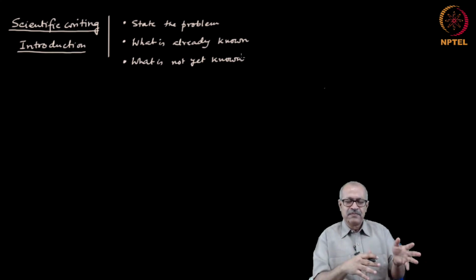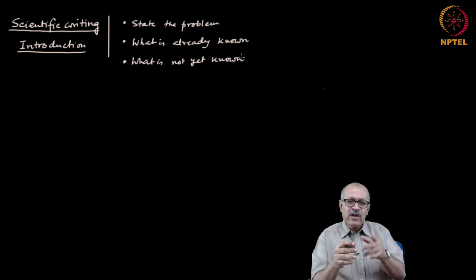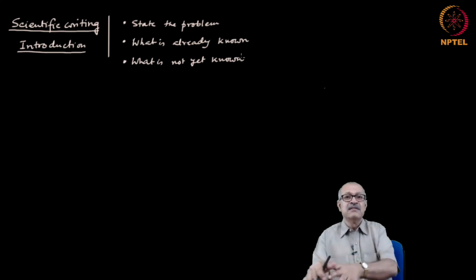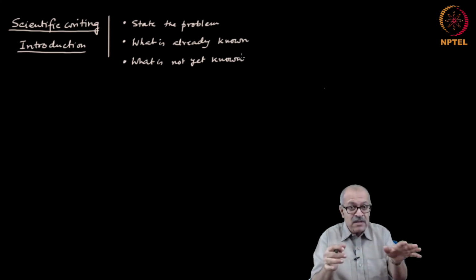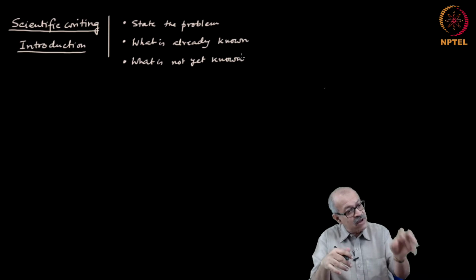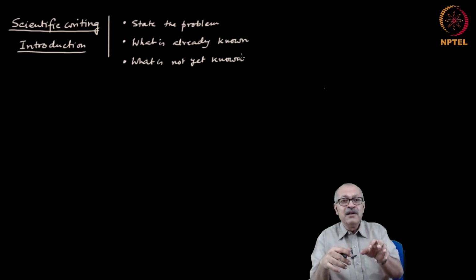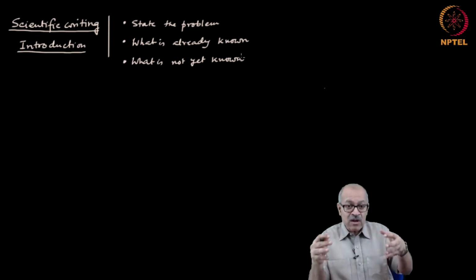Now, when you state what is unknown, as you know, all research is essentially trying to answer some question. Therefore, when you state what is yet unknown, you have to state it in the form of a question whose answer is yet unknown. So, a question means something that starts with which, when, where, how, and ends with a question mark.